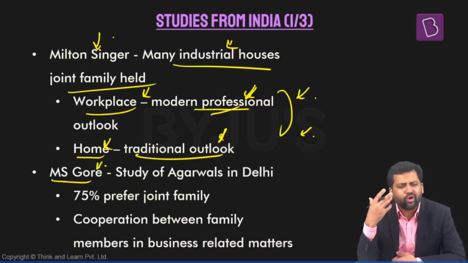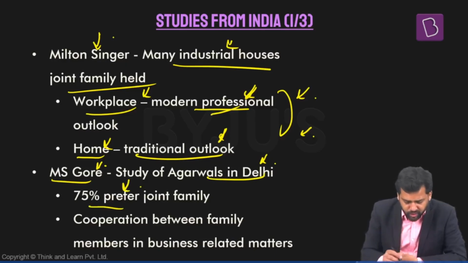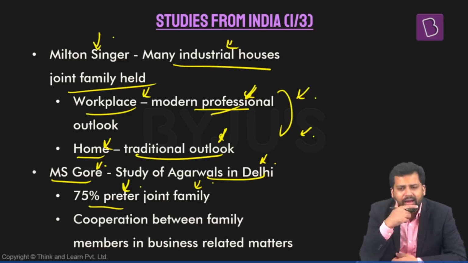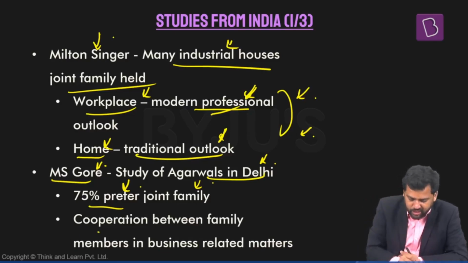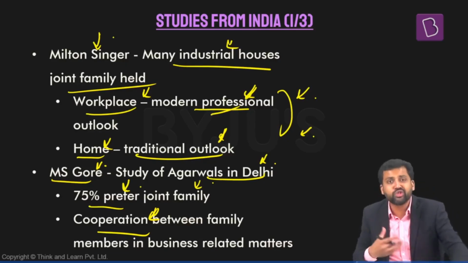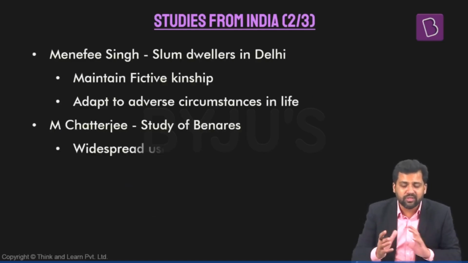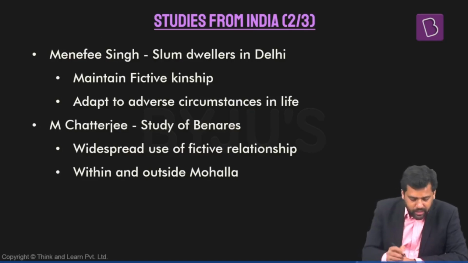M.S. Gore also has a similar kind of observation. M.S. Gore studies the Agarwal community and says that 75% of them prefer to have joint families. And again, Agarwals are known for their business activities. They are very good when it comes to business. And among them there is a preference for having joint families. In fact, there is cooperation between family members when it comes to different kinds of business related matters. They help each other out whenever a requirement is there. So this is interesting, kind of a variation. Industrialization and large families are kind of in sync with one another.